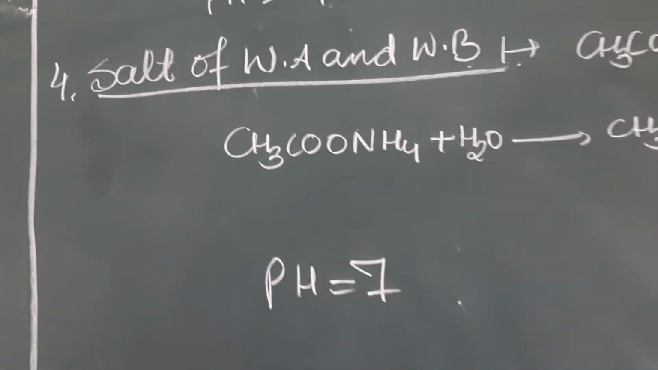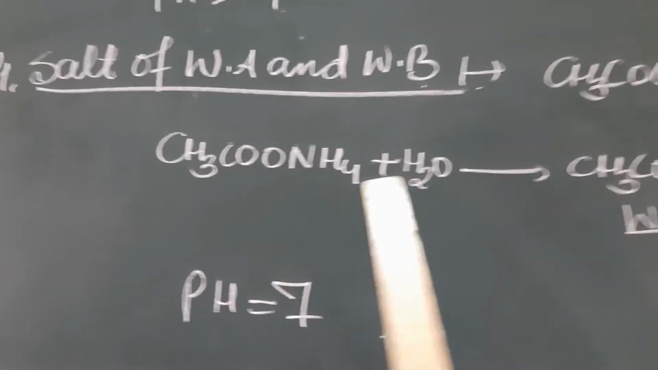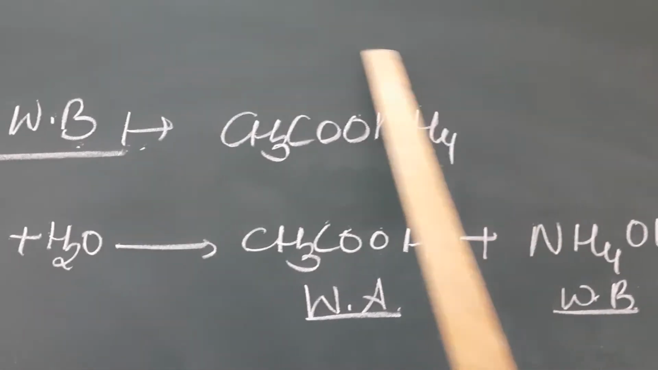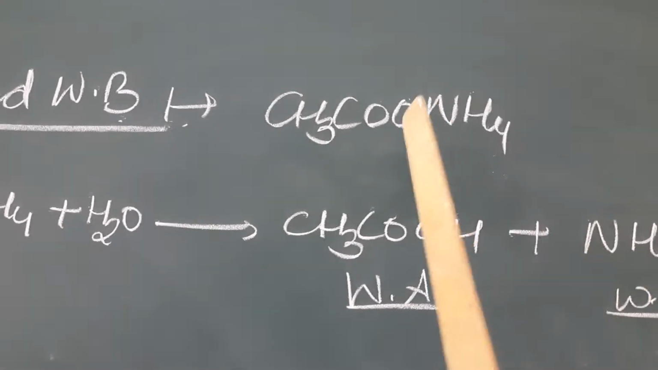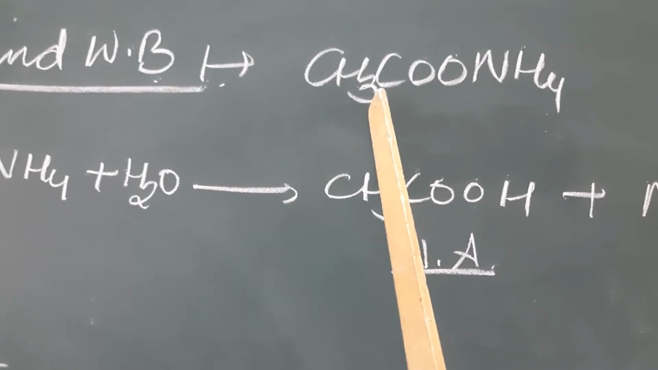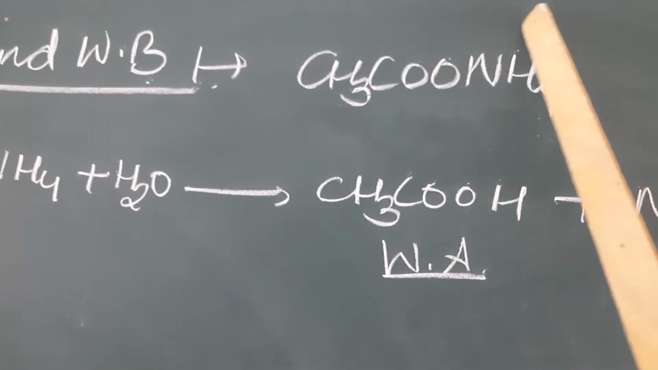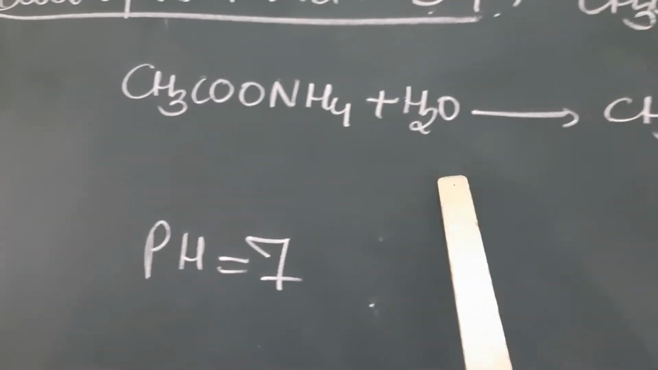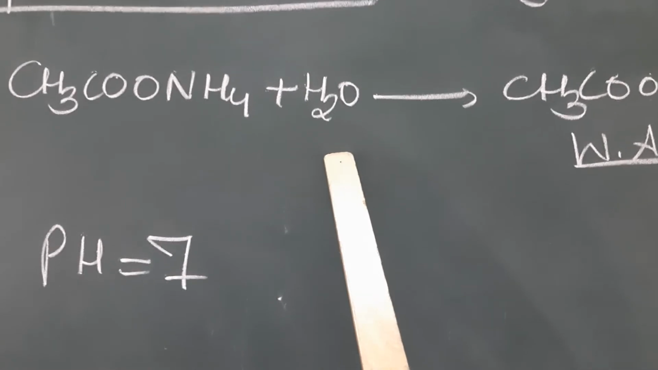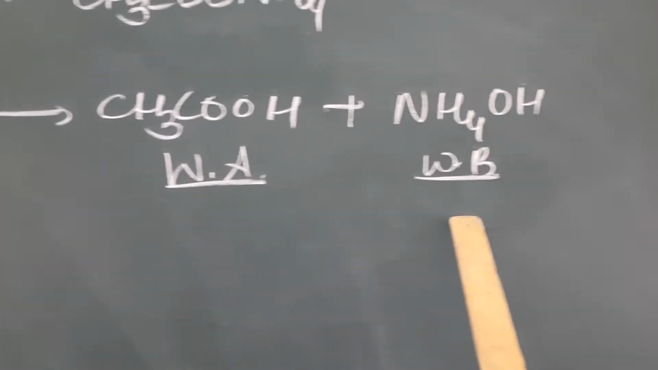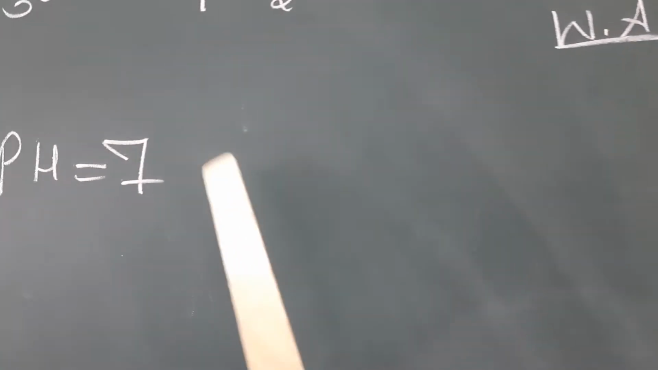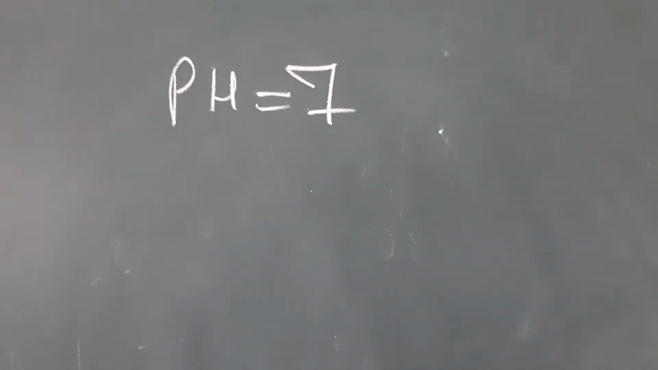Now, the last type is salt of weak acid and weak base. As its name suggests, this is the salt of weak acid and weak base. This anion comes from weak acid. This cation comes from weak base. When they dissolve in water, this process is known as hydrolysis. Then they produce weak acid and weak base. Weak acid and weak base both neutralize each other. That's why its solution pH is nearly 7.